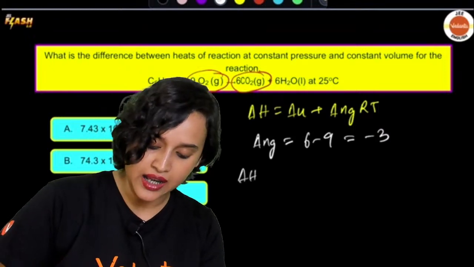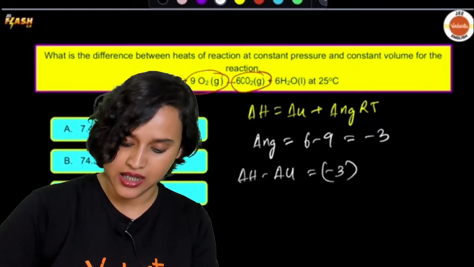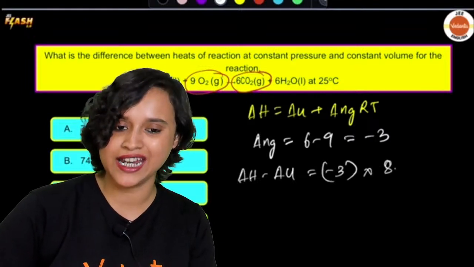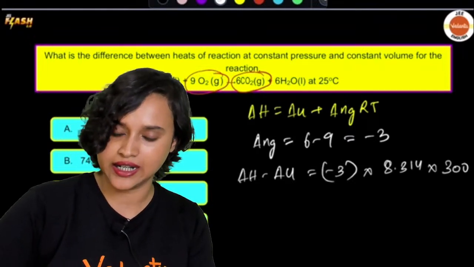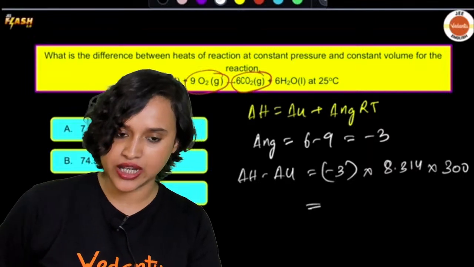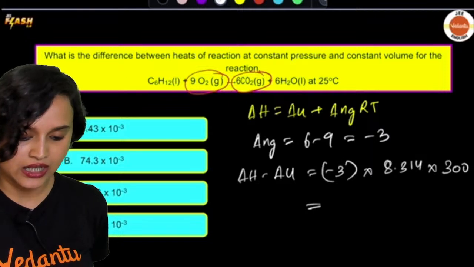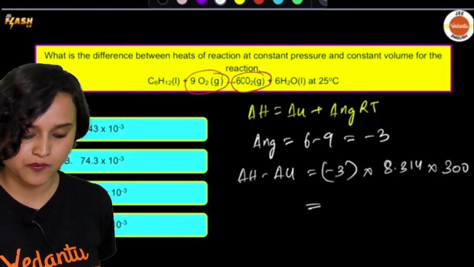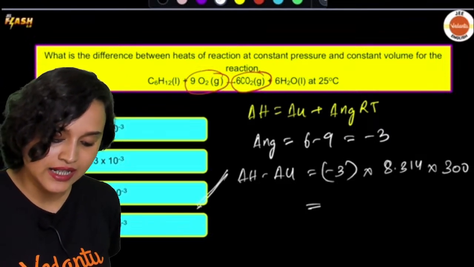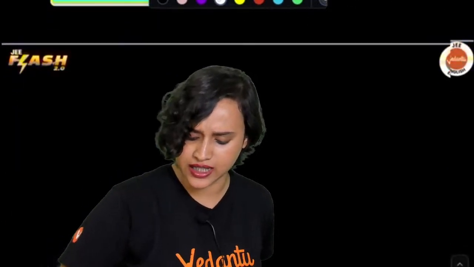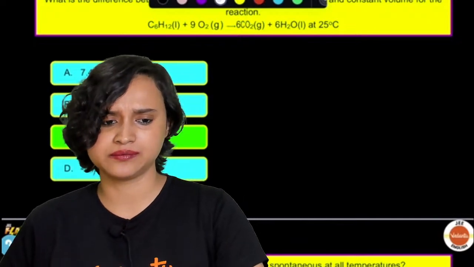So now delta H minus delta U is equal to minus 3 multiplied with R, whose value is 8.314, multiplied with, I can take 300 here. If I calculate this, how much do you get, guys? I believe it will be minus this, in kilojoules, right? I believe it should be option C. Yes, it is option C.